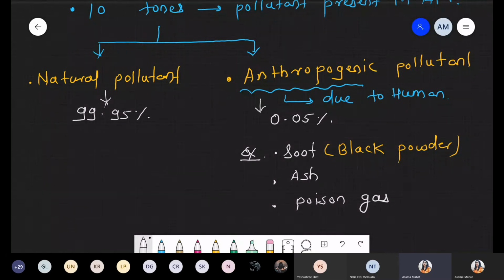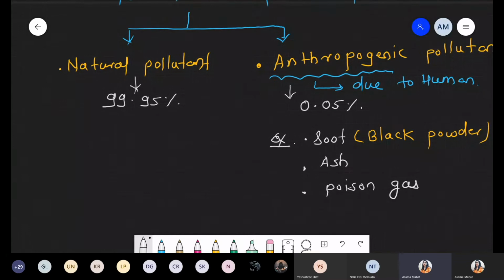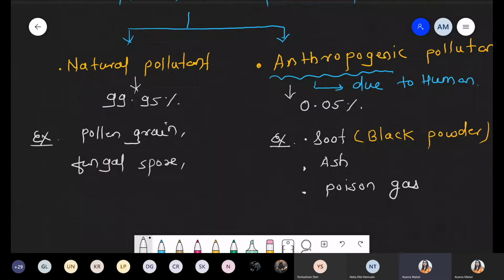Natural pollutants have many examples. The first, very common and involved in allergic reaction, is fungal spores and pollen grains. The most abundant are pollen grains present in the atmosphere, involved in allergic reaction, and the second example is fungal spores, again present in air.